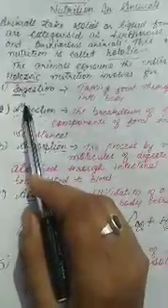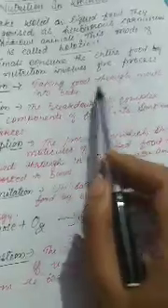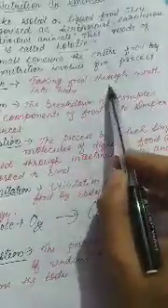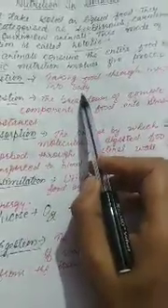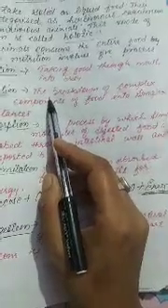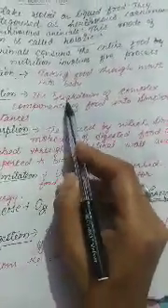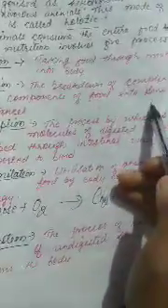First one is ingestion. Ingestion is the process of taking food into the body. Taking food through the mouth into the body is called ingestion. Second is digestion. We cannot take complex food directly into the body, so it is necessary to take the simple food. The process of breakdown of complex components of food into simpler substances is called digestion.